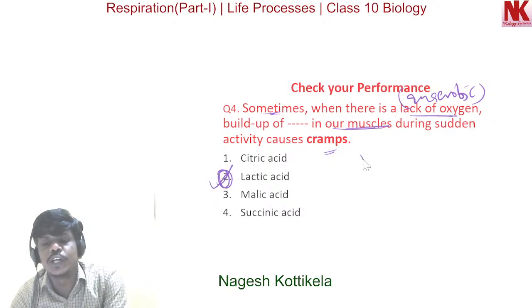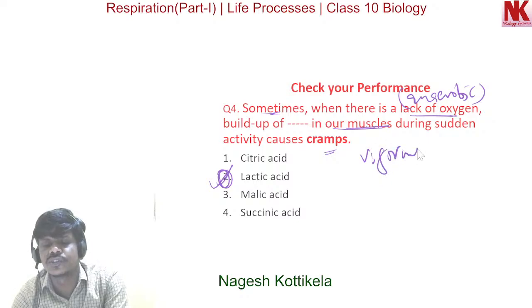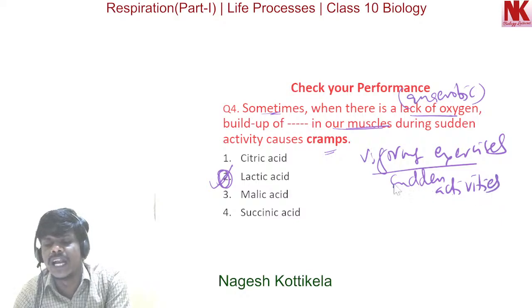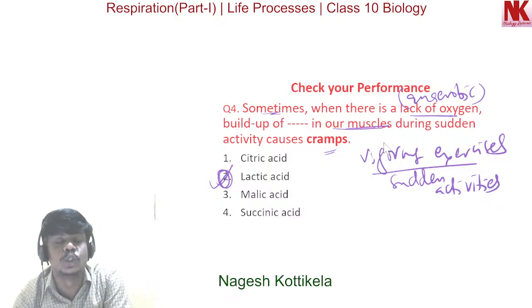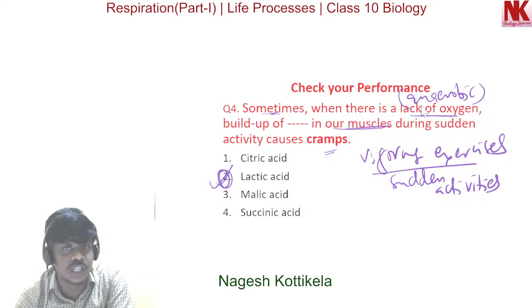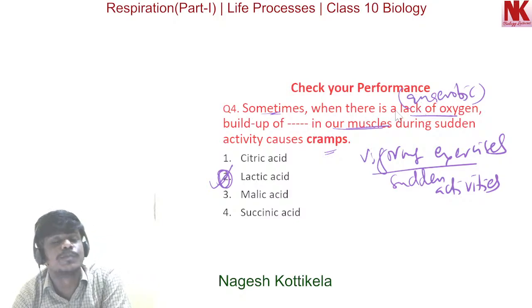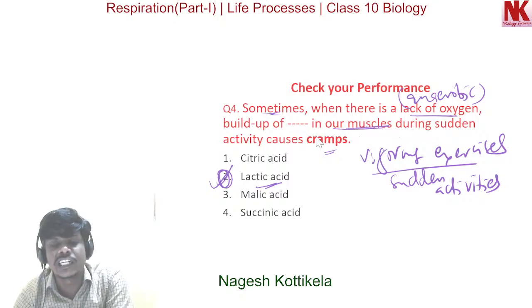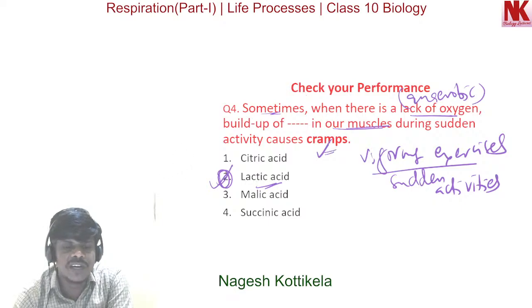During vigorous exercises or during sudden activities, when our muscles perform quick actions, there is lack of oxygen, and because of that anaerobic respiration occurs and the pyruvate is converted into lactic acid. Because of the buildup of lactic acid in our muscles during sudden activity, muscle cramps are developed. Now moving to the next question.